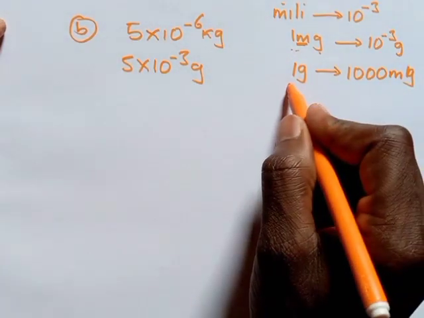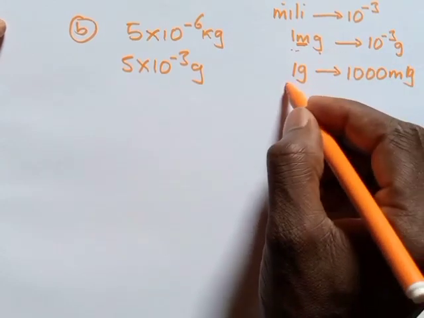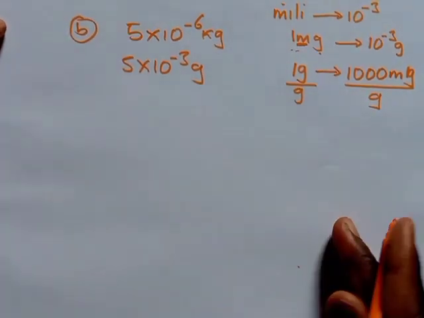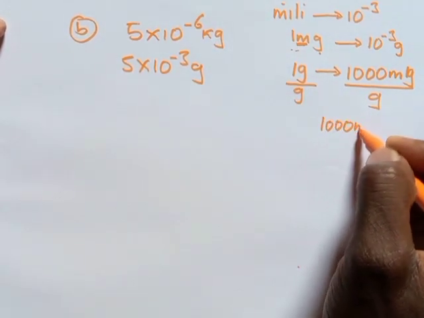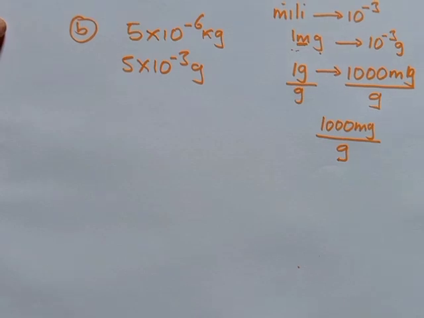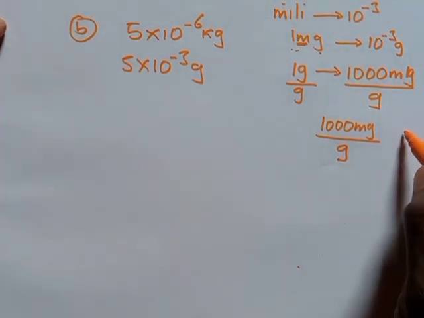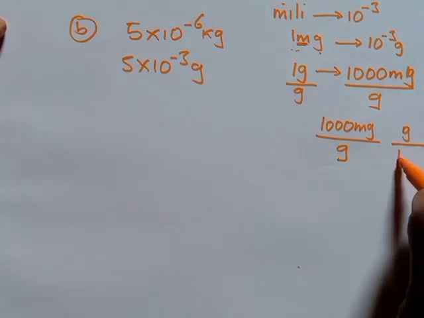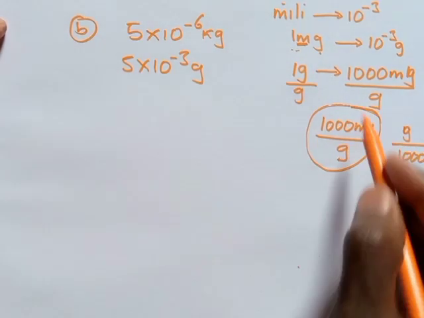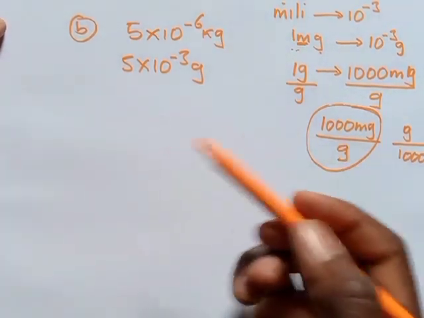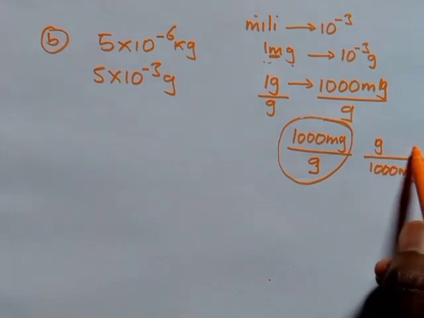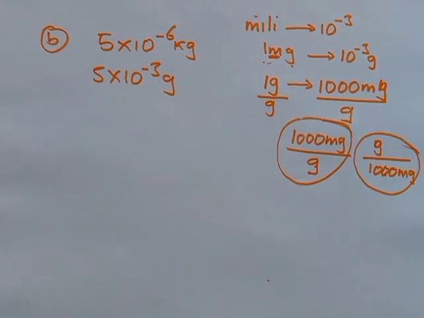You can use this expression depending on what you have been given, either with gram down or milligram down. So we can have 1000 milligrams per gram, or a single gram divided by 1000 milligrams. We apply this if you want to get milligrams, because the gram and the gram you have been given in the question will cancel. We also apply this when you want to convert a milligram into grams.